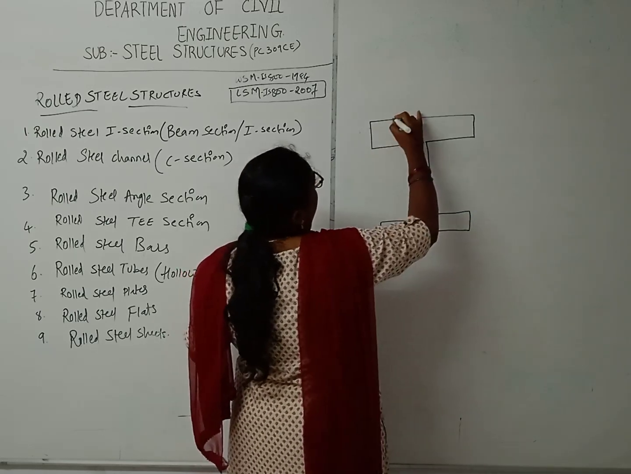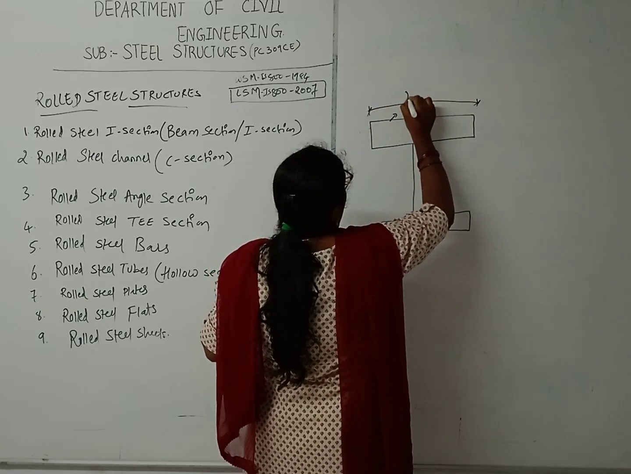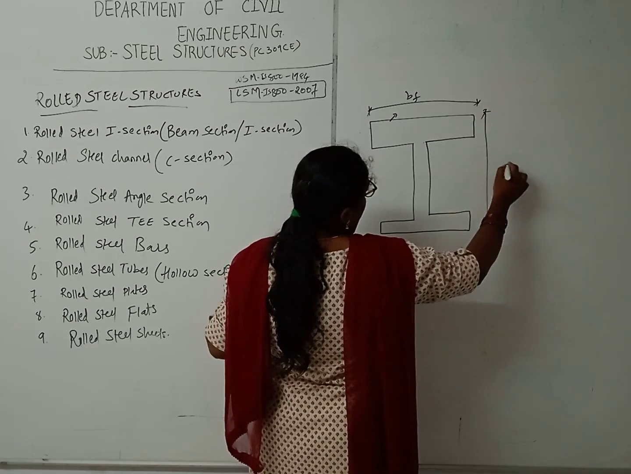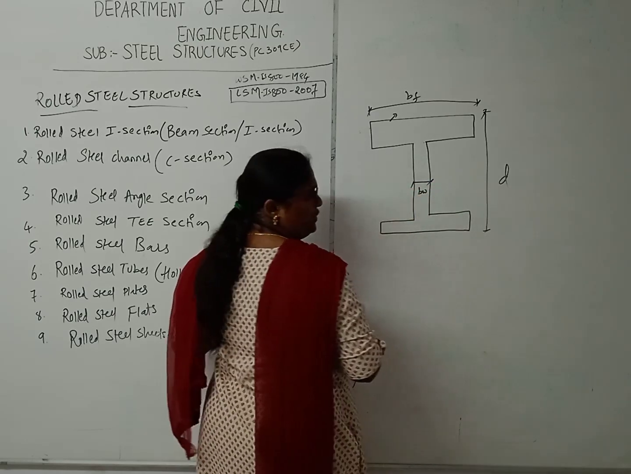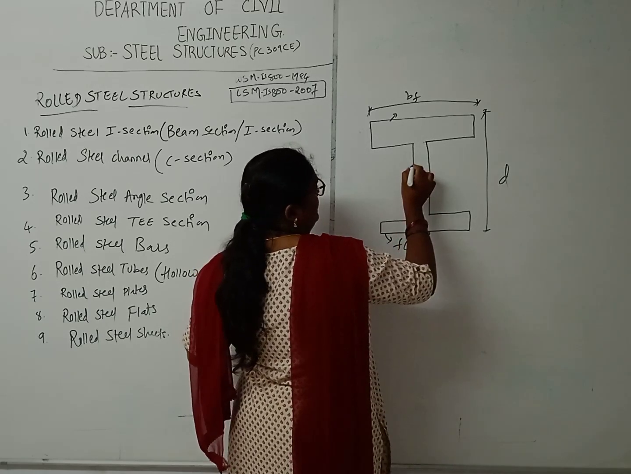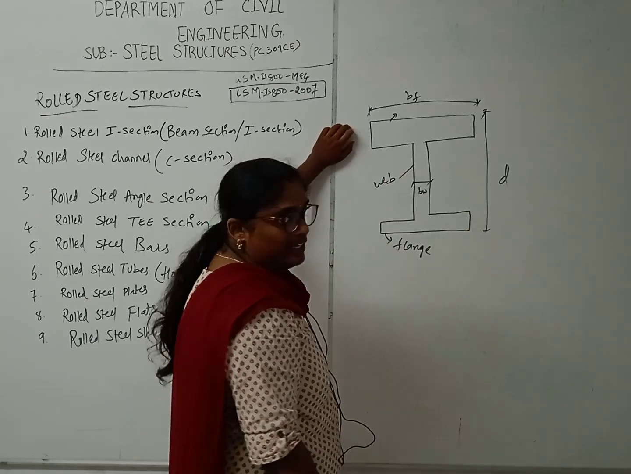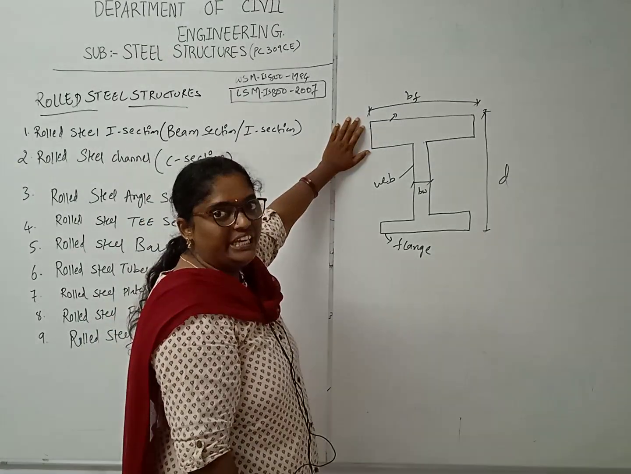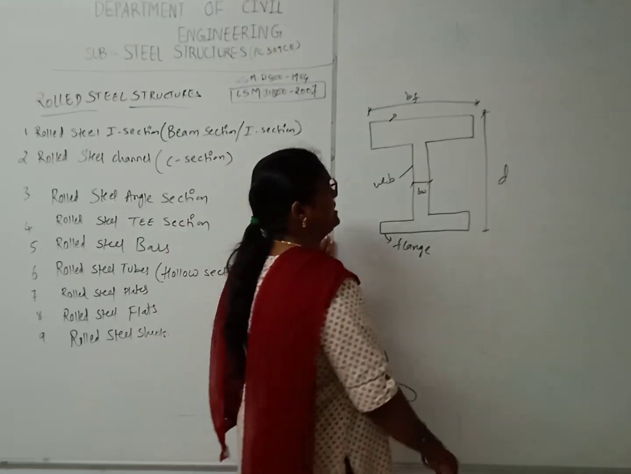So right here this part is denoted like this, and this is the depth. This part we will call a flange and this part a web. Right here we will be connecting the steel and making it a rolled steel section. Rolled steel section. This is your I section.